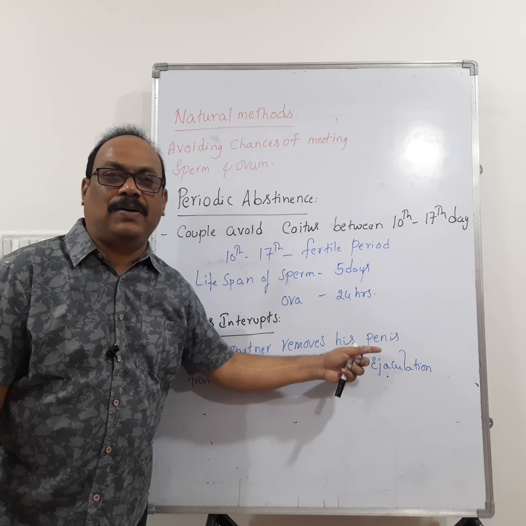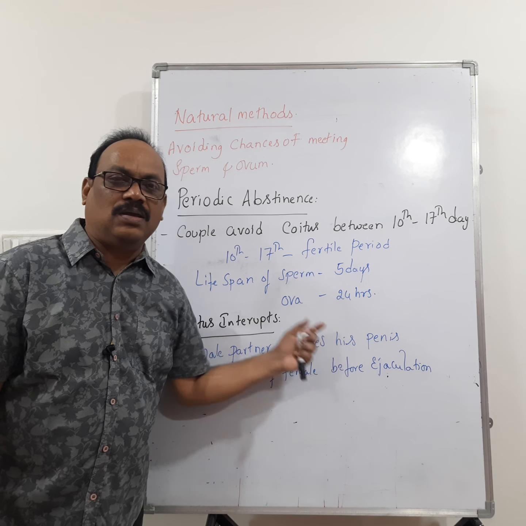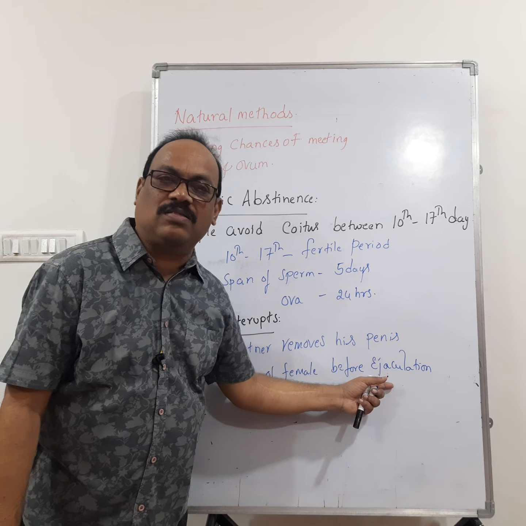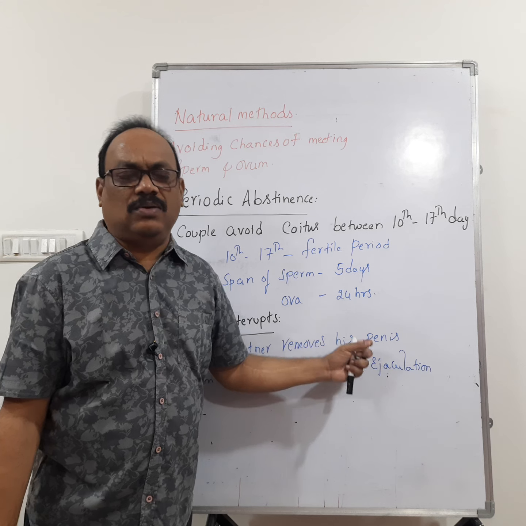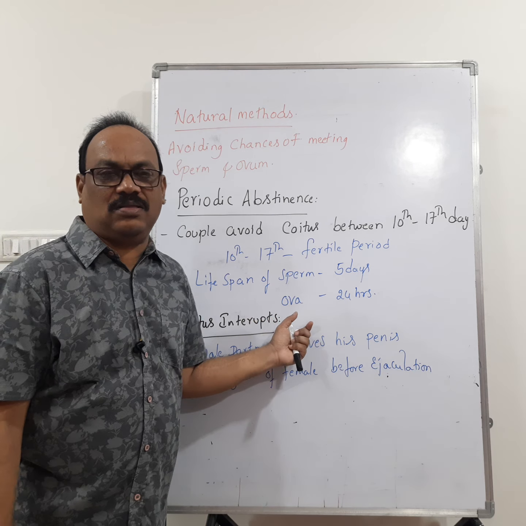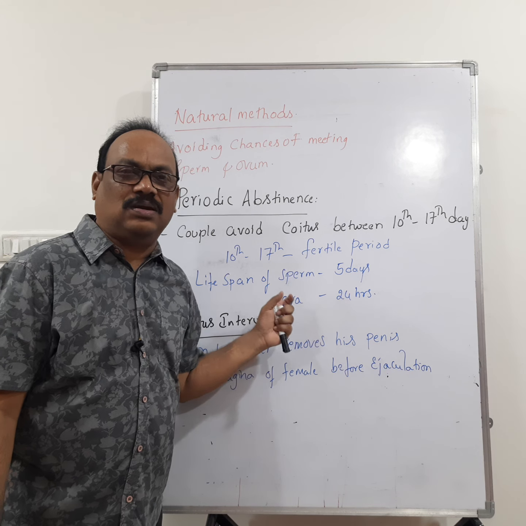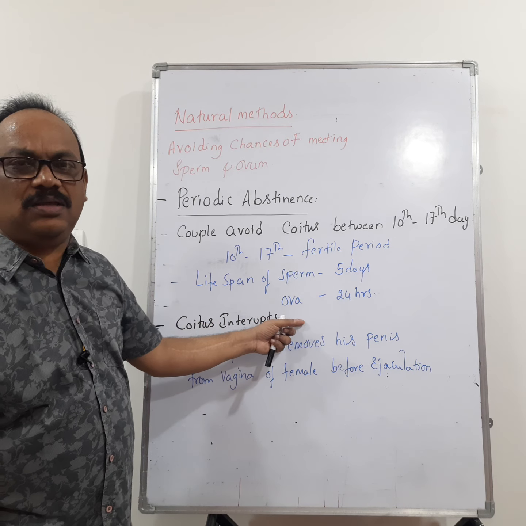That means the male partner is not ejaculating the semen into the vagina of the female at all. He ejaculates outside the female reproductive tract. So this is called coitus interruptus. The failure chance for coitus interruptus is more. There is a failure chance in coitus interruptus.